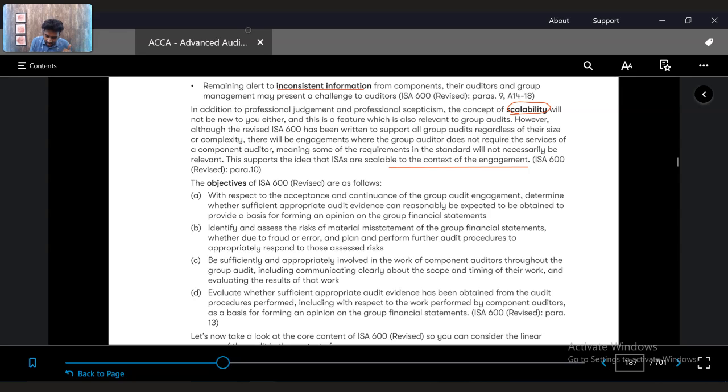Now, in ISA 600, the first step is acceptance and continuance of the group engagement. So firstly, determine whether you want to accept or continue a group audit engagement. Why is it the first step? Because if I don't have the competence, I should not accept the engagement. Staying away from an engagement is definitely reducing a risk.